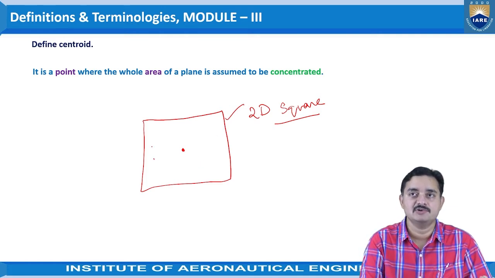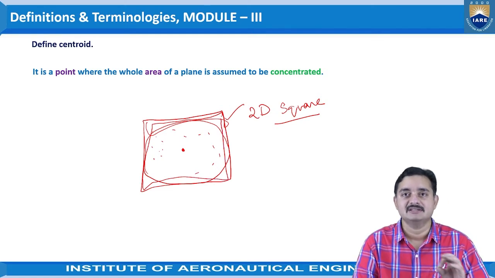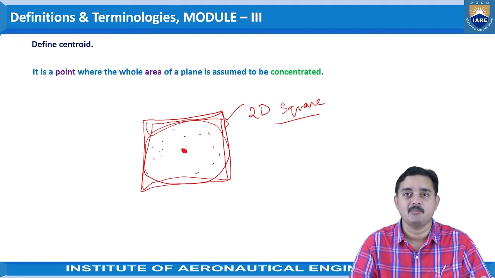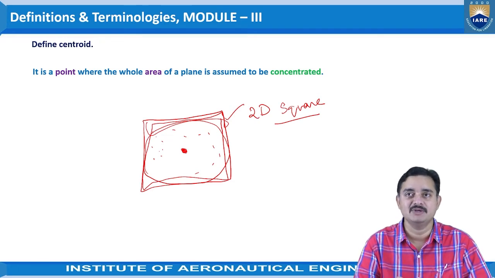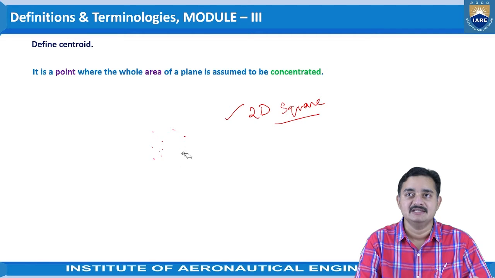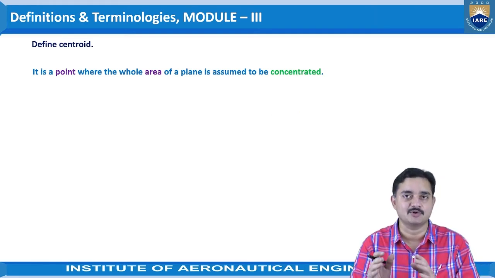This square will also have some area, all the area that is occupied by the square. If we consider the point where the total area is assumed to be concentrated, then it is treated as the centroid. So there is a slight difference between center of gravity and centroid.